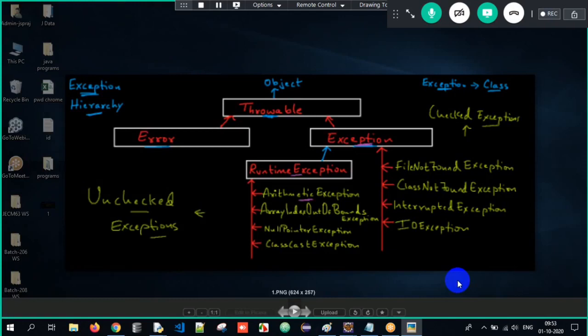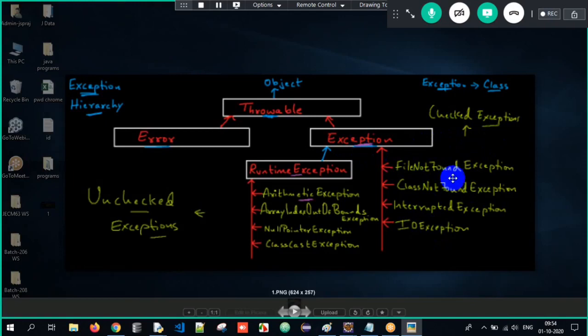But internally, all the exceptions are directly or indirectly subclasses of the Exception class. Correct? See, all the classes. See, IOException has the superclass called Exception. FileNotFound, ClassNotFound, Interrupted, IO. They're all inheriting the Exception class directly. Therefore, we call it a checked exception.